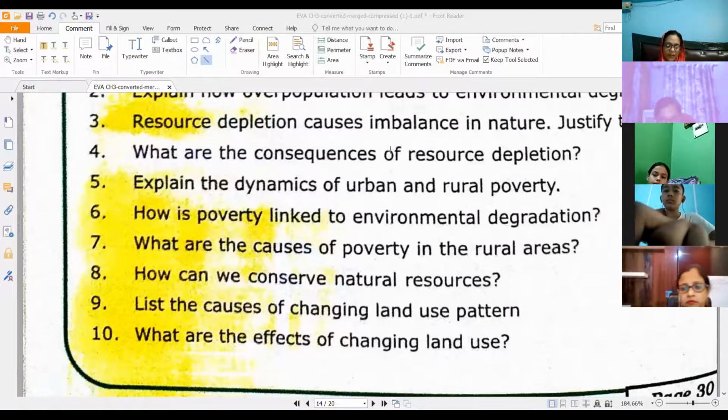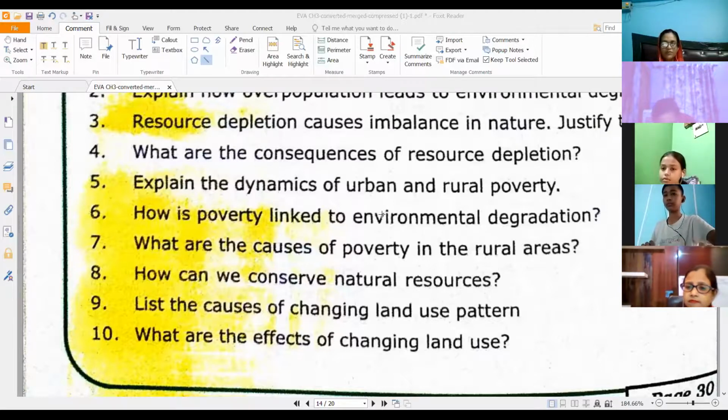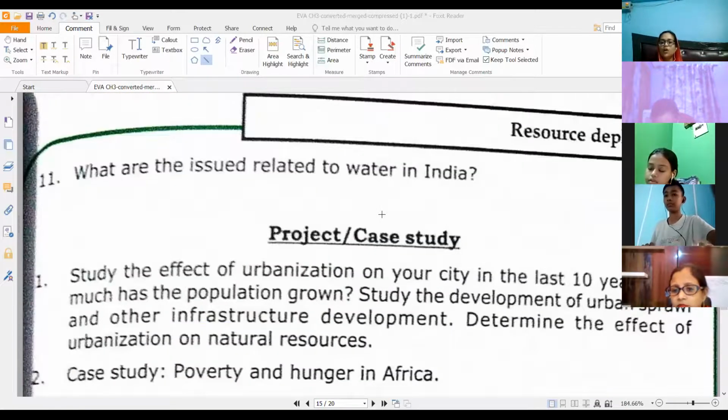Obviously socioeconomic impact is lesser, so that will contain 2 marks, and environmental impact is a larger portion, so that is going to carry 3 marks. So accordingly you can write 3 to 4 lines on socioeconomic, and then you can write 5 to 6 lines on environmental impact. Please go according to the distribution of the marks. Then what are the issues related to water in India? So you have it given on page 28.